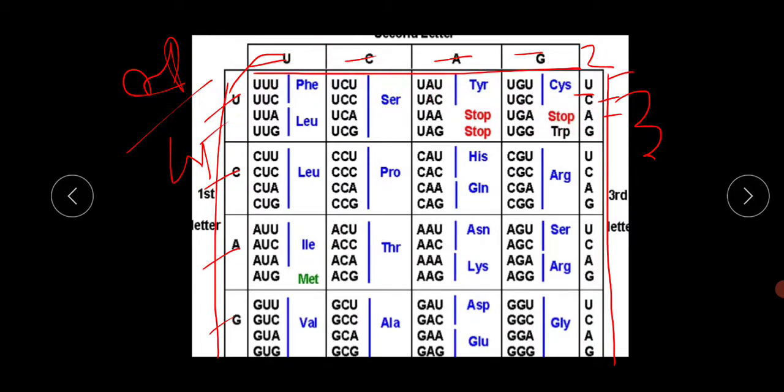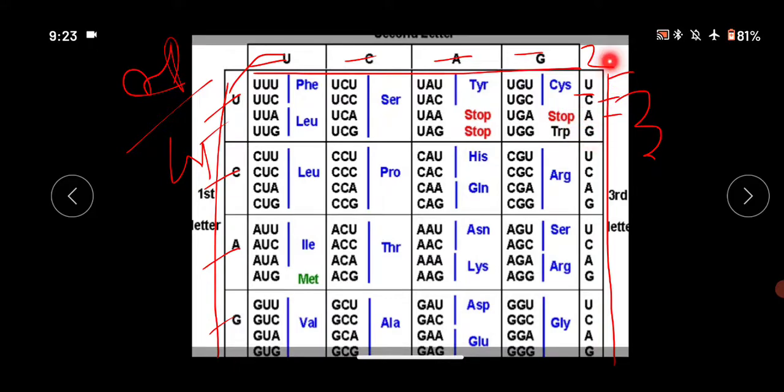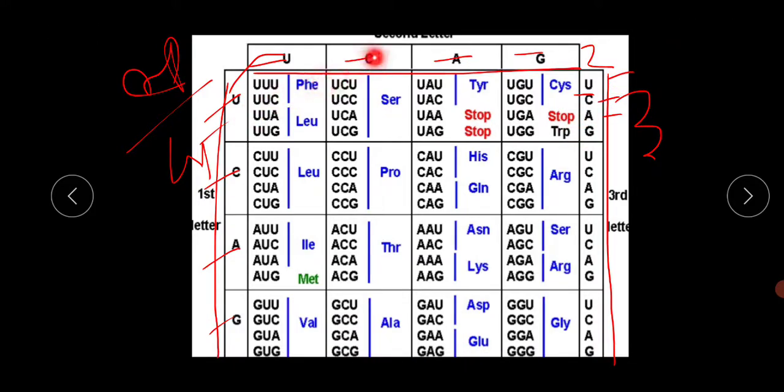This is just like the Punnett square of a monohybrid and dihybrid cross. It is just a crossing. First complete the first base into second base into third base, again the first base into second base into third base, and again and again. First complete this whole table, then I can jump to C, then I can jump to A, then to G. In this way you have to write the genetic code.